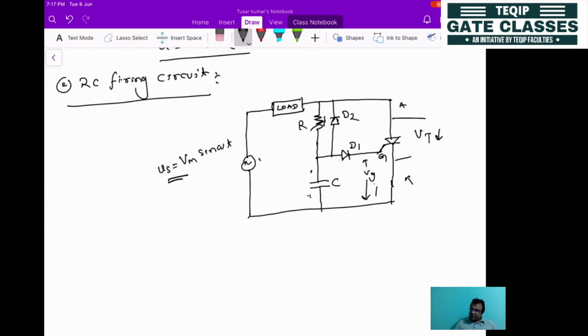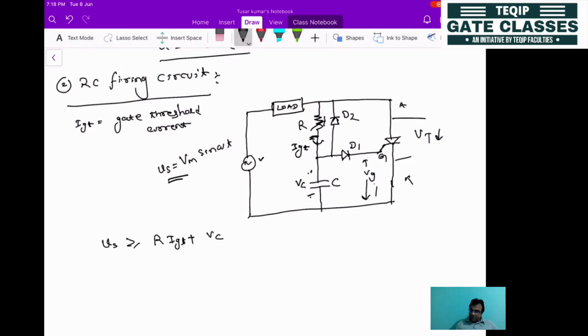The one condition is that this voltage must be greater than or equal to the voltage drop across this resistance and the voltage stored in the capacitor. So here, let's say the current at which it is going to trigger is IGT. So IGT is nothing but the gate threshold current. So what will be the drop? IGT into R. And the voltage across this capacitor will be Vc. So the condition is: Vs will be greater than or equal to R into IGT plus Vc.